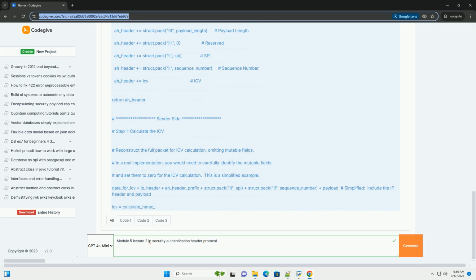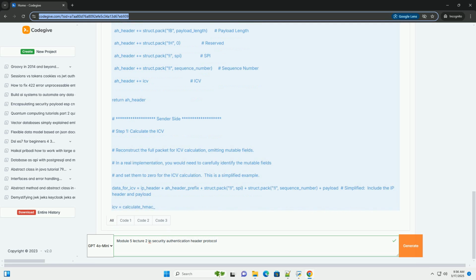Payload length, 8 bits, specifies the length of the AH header in 4-byte (32-bit) words, minus 2. This means it's essentially the number of 32-bit words after the payload length field itself. So if the payload length is x, the total length of the AH header in bytes is (x + 2) * 4.